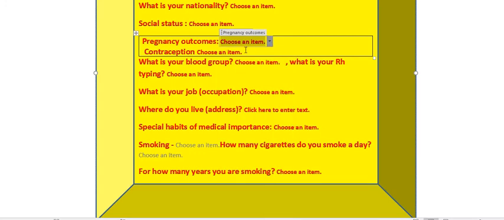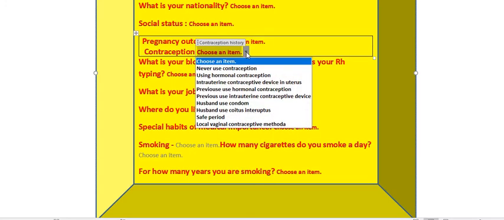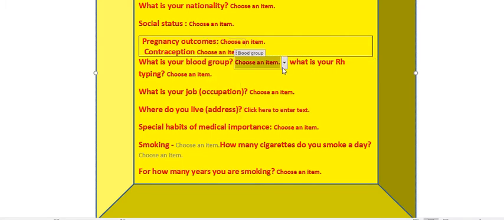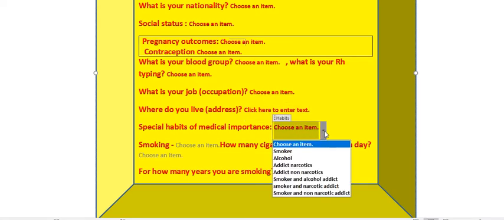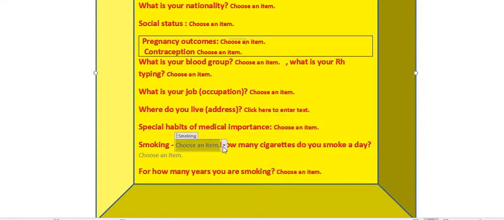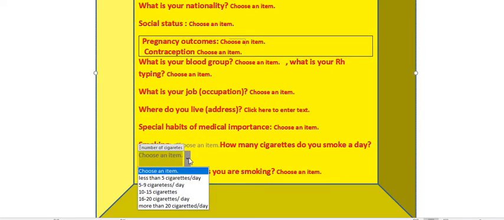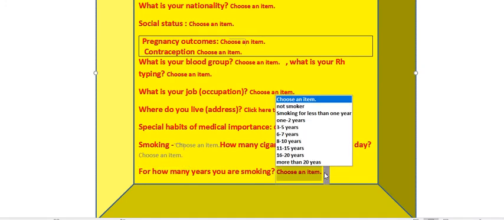history, and whether she was using a method of contraception or not, and what her blood group and Rh typing are, and what her job is, and where she is living. Is she an alcohol user, smoker or addict? If she is smoking, how many cigarettes she smokes per day, and for how many years.